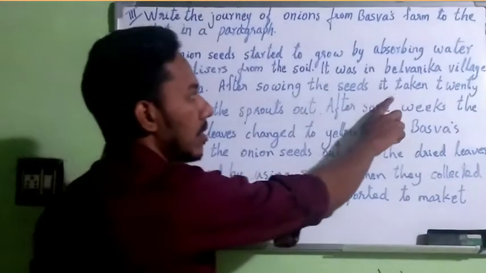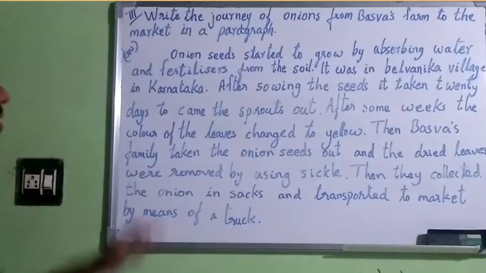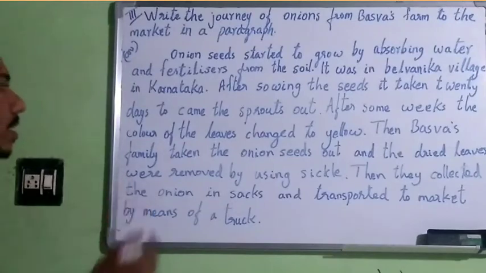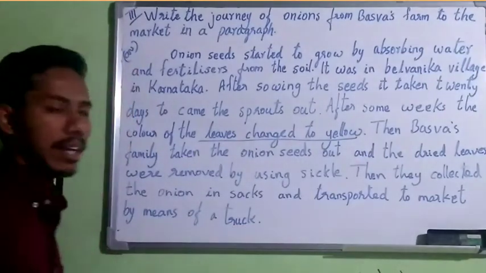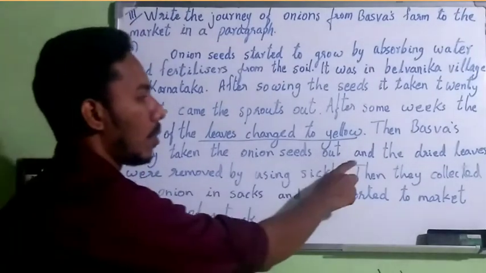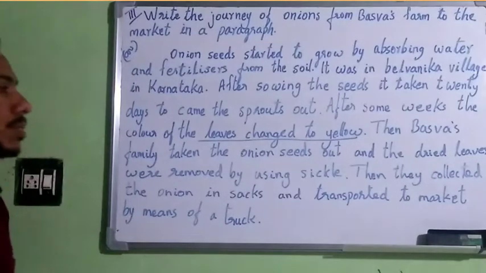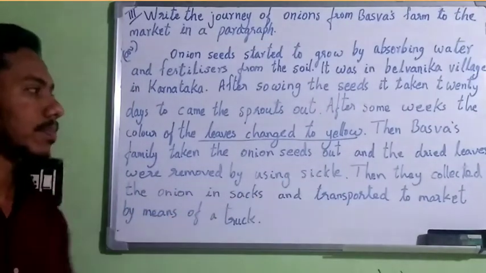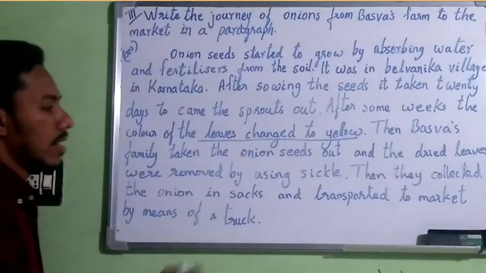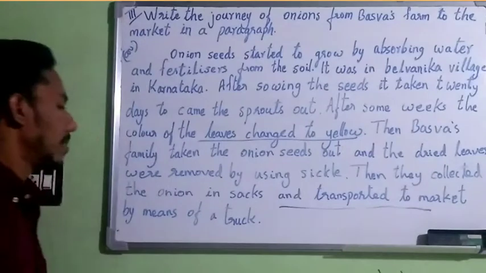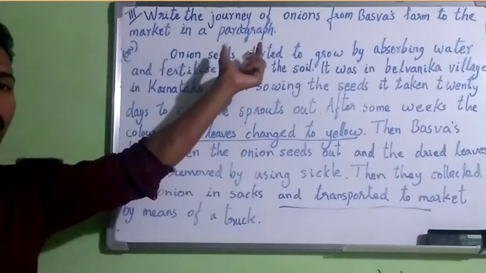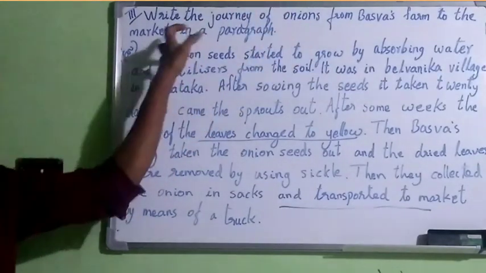After sowing the seeds, it took 20 days for the sprouts to come out. After some weeks, the color of the leaves changed to yellow. Baswa's family took the onions out and the dried leaves were removed using a sickle. Then they collected the onions in sacks and transported them to the market by means of a truck. It's the journey of onion from Baswa's farm to the market.